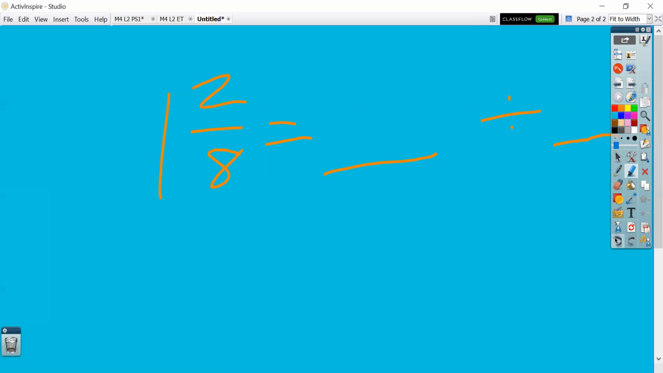We actually have to think about 1 2/8 only as a fraction. So let's convert the 1 whole as 8/8 and add it back to the 2/8, which should give us 10/8. Now that we have it as 10/8, we can show it as 10 divided by 8. We can just pull it out of our fraction and show it like that.